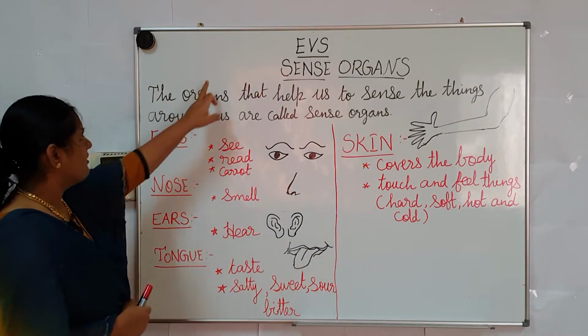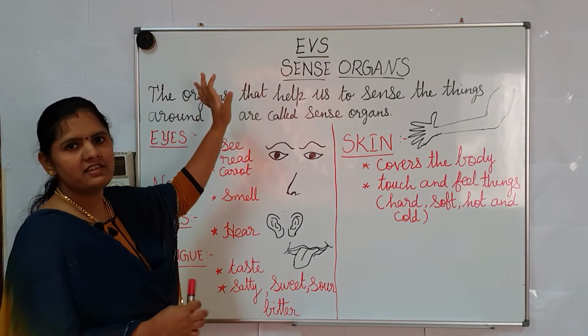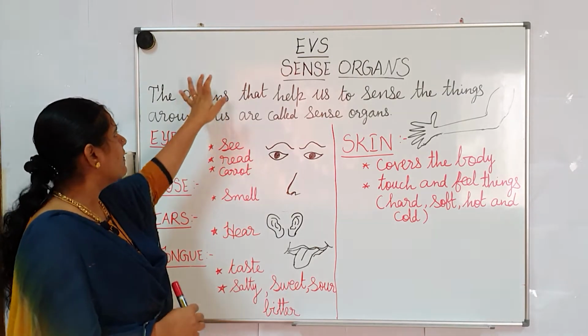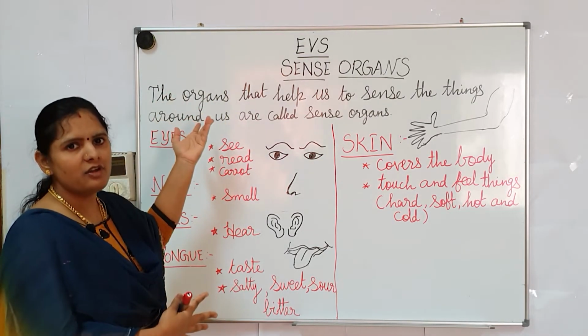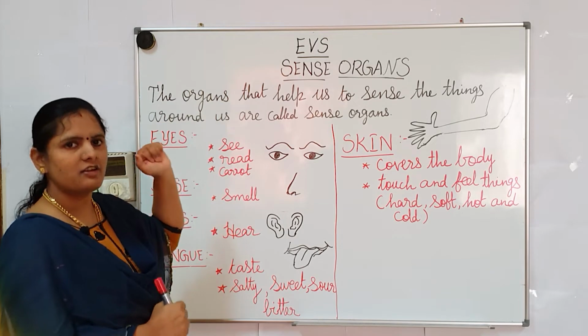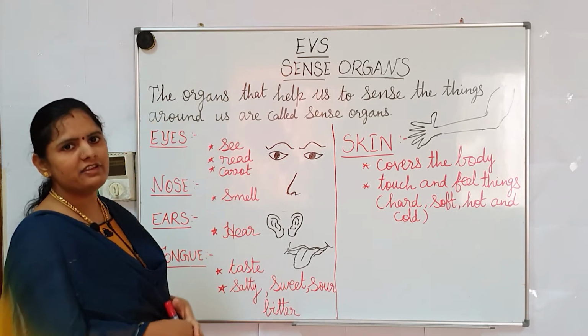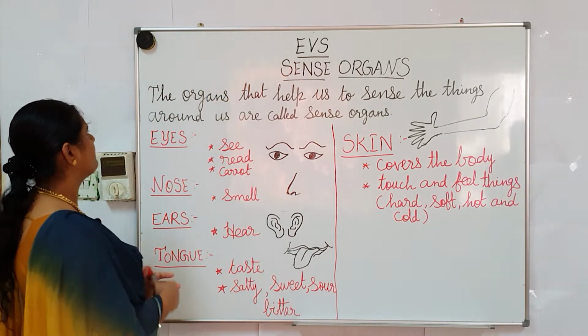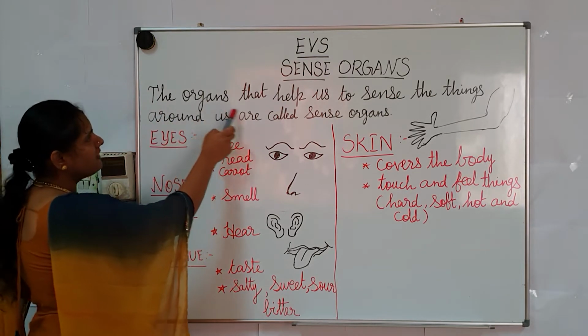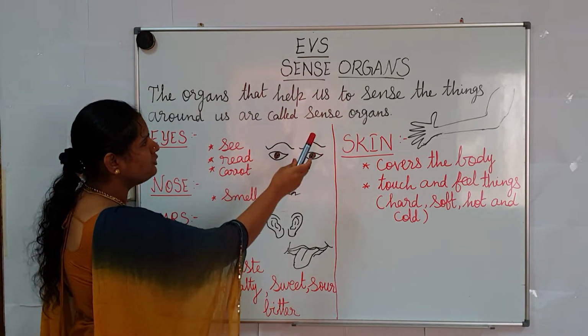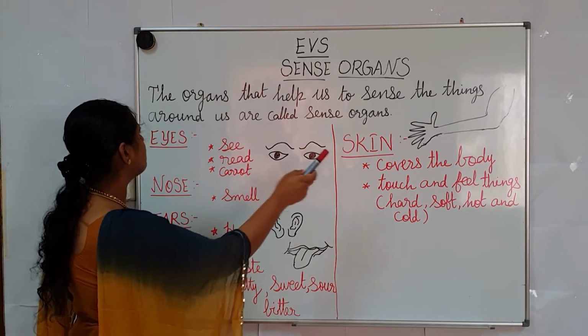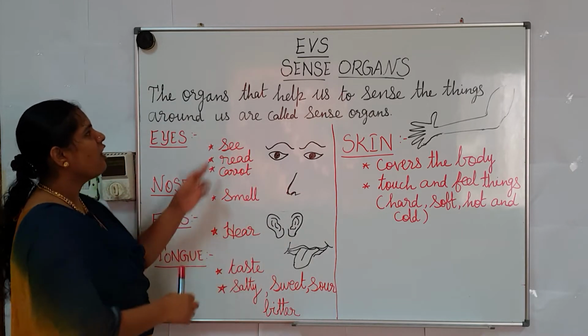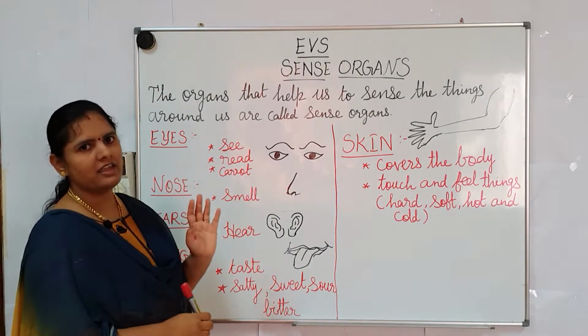Before we go and see in detail, just confirm the definition of sense organs. The organs that help us to sense the things around us are called sense organs.